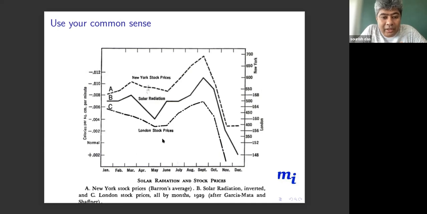This is a chart which was published in a newspaper, where this is the London stock price, this is the New York Stock Exchange, and this was the solar radiation. They plotted the same graph, compared them, and said that solar radiation has something to do with the stock exchange. Of course, that doesn't make any sense. These are sudden, completely random behaviors. They have no correlation, which was revealed later.